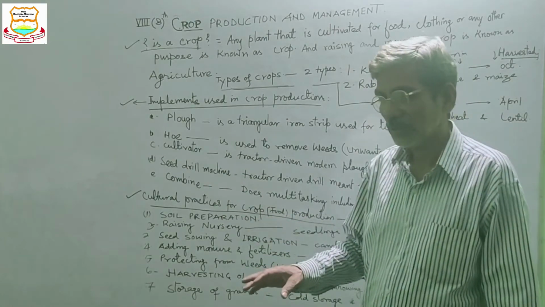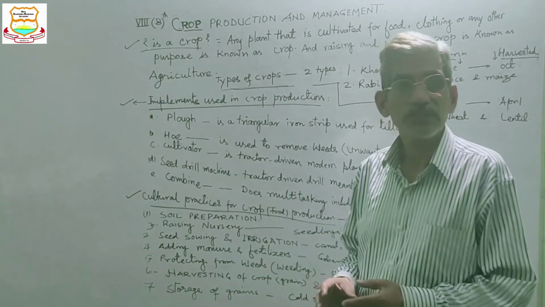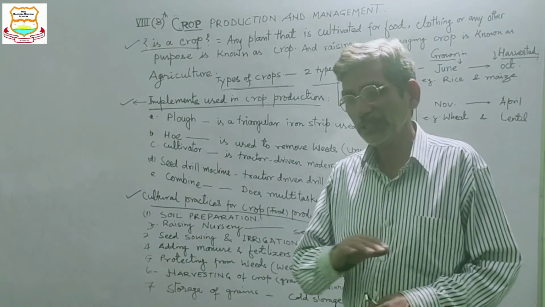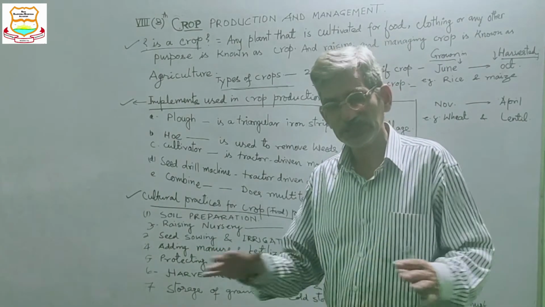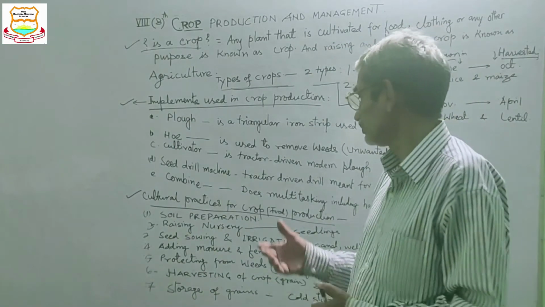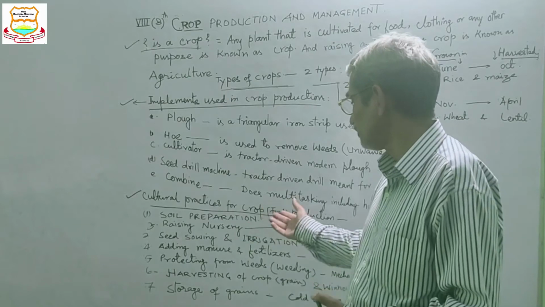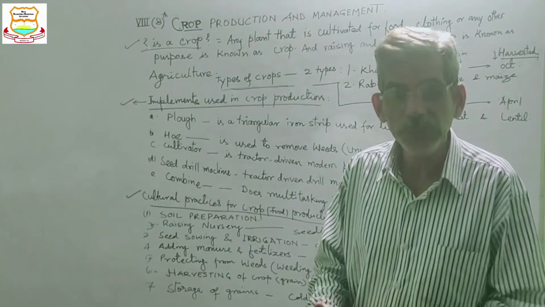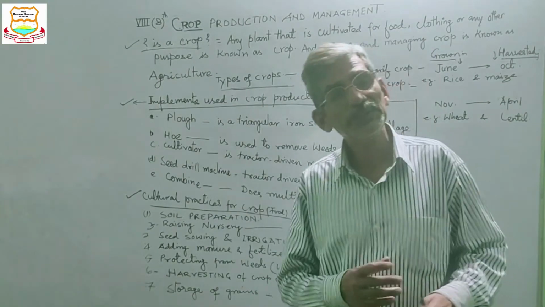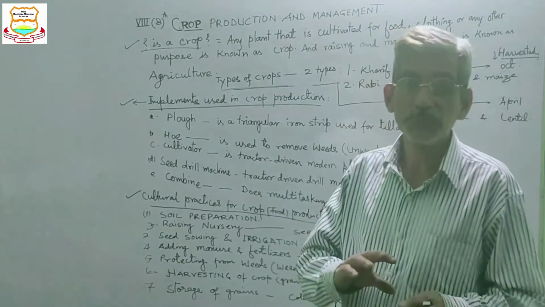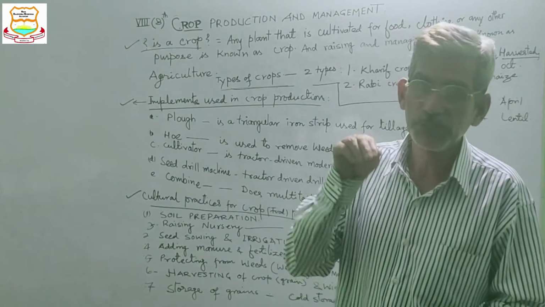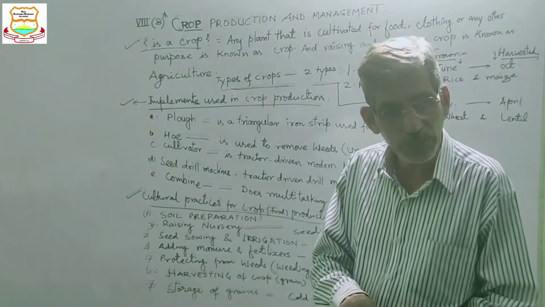First of all, the soil is prepared, the field is cleared, debris is cleared and burned. Soil preparation includes tilling and plowing of the soil. The soil is made porous so that water and air may percolate in the soil.